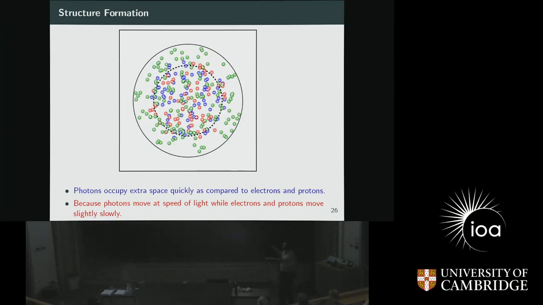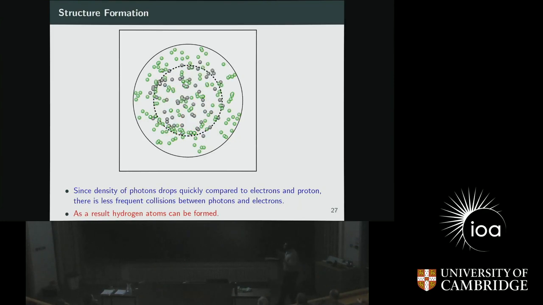As a result, these high energy photons occupy the extra space available due to expansion very quickly, as compared to the elementary particles, which are also traveling very close to the speed of light, but slightly less because they are heavy particles. So technically, it means you have a lower number density of photons, and it drops very quickly. As a result, electrons and protons combine together to form hydrogen.